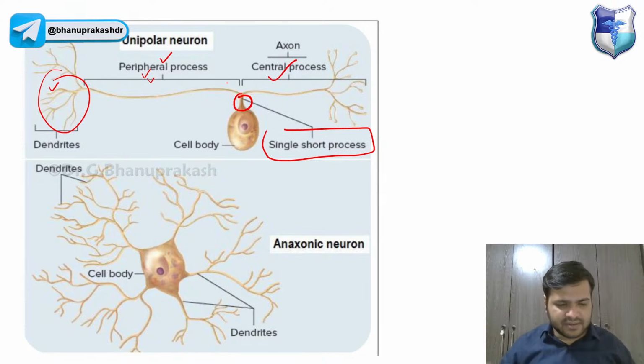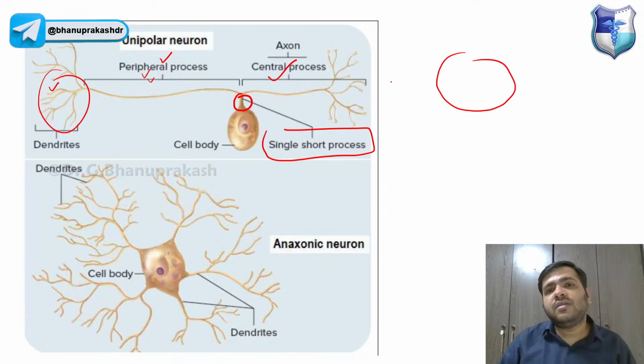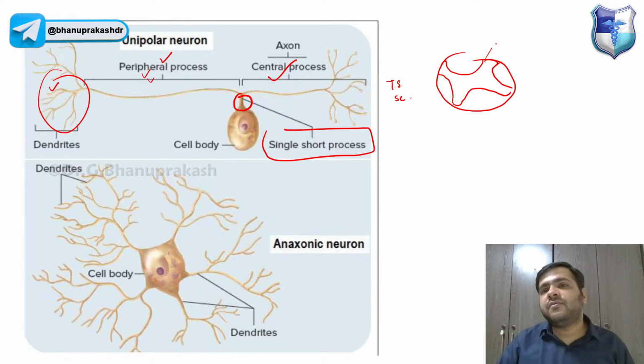Now let me try to draw and explain this. Let us suppose this is the transverse section of the spinal cord, guys. I'm drawing it in a very short form. Now we have a dorsal root, the posterior part through which one nerve is coming, and over here we have the unipolar neurons.